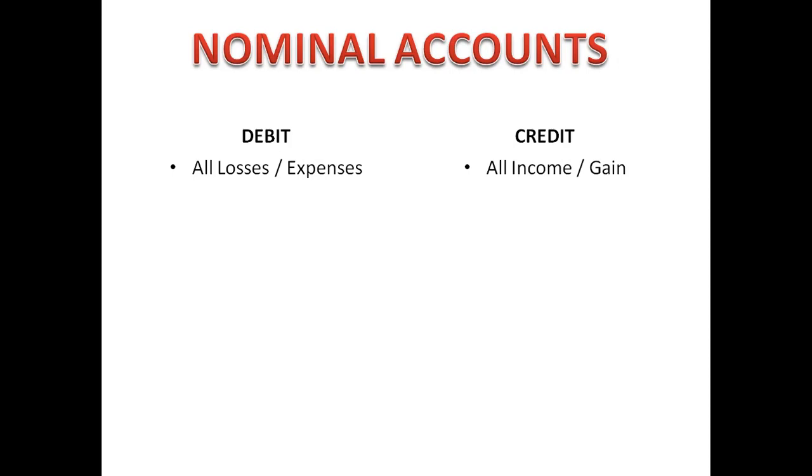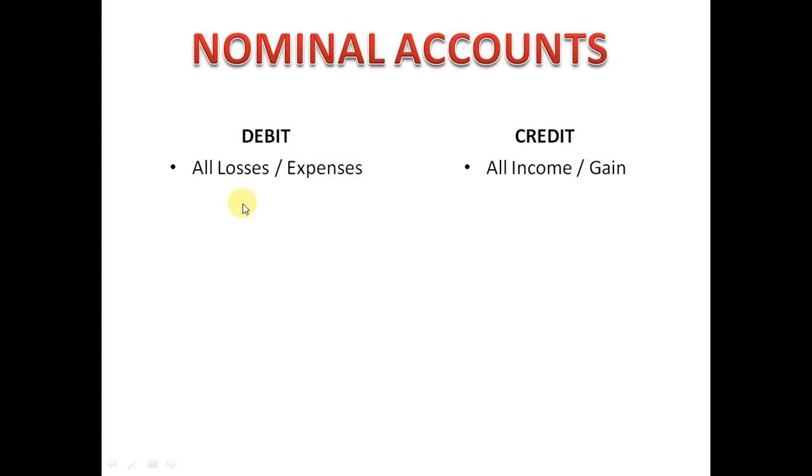And then comes nominal account. Nominal accounts, the rule is debit all losses or expenses and credit all income or gain. For example, we are paying any expenses, let's say salary to our employees. So salary is coming under the expense head and it should be debited.